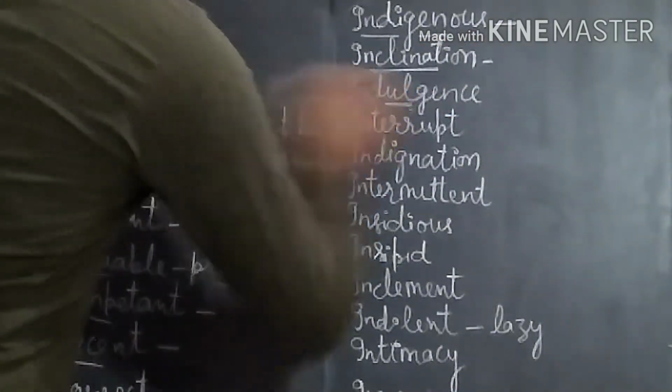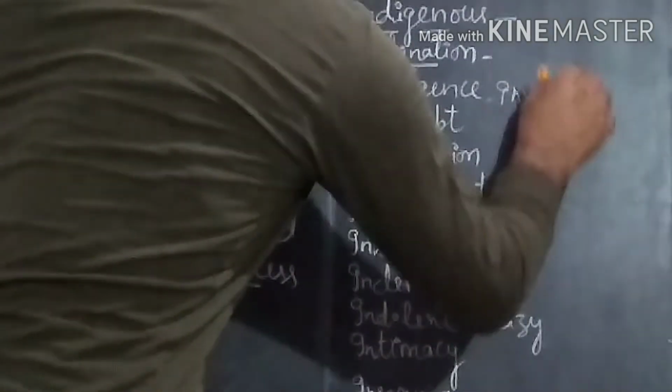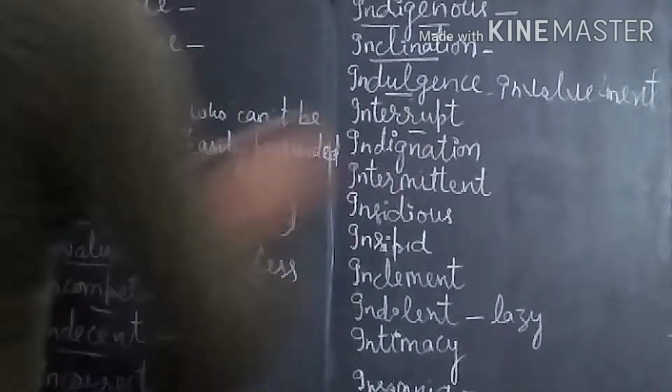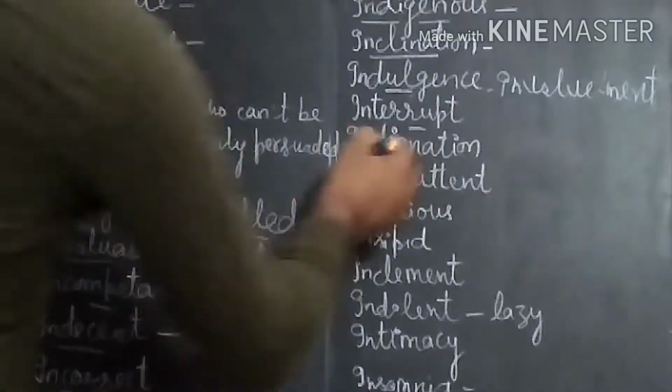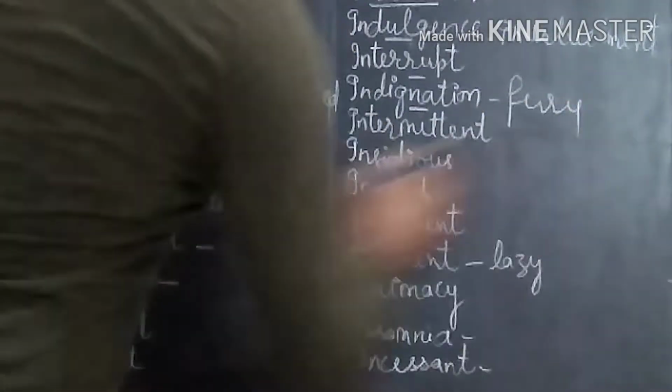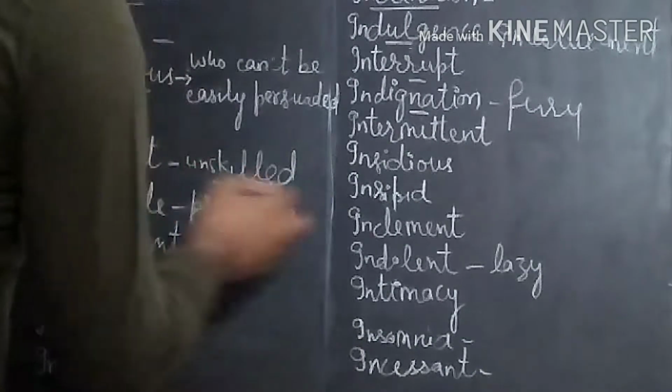Next one is indulgence. Indulgence means involvement. Interrupt. Interrupt means to disturb. Then indignation is used to show fury, meaning when a person is in anger, that is called indignation.